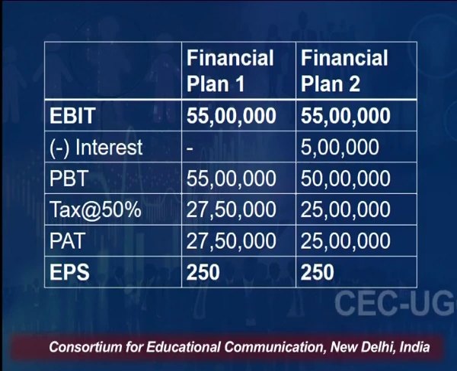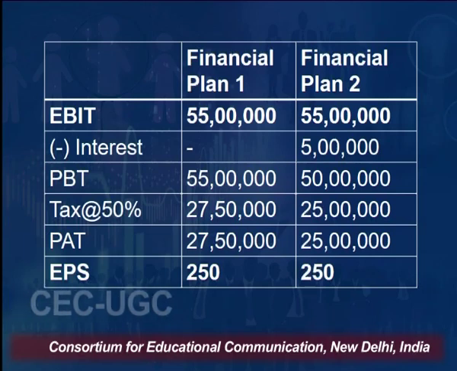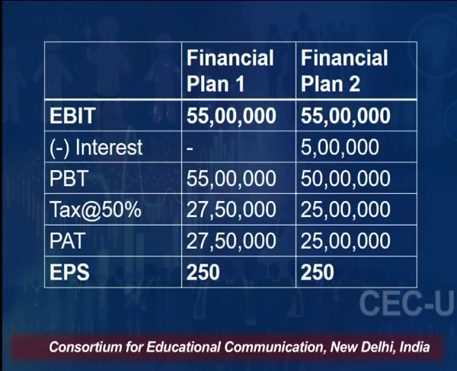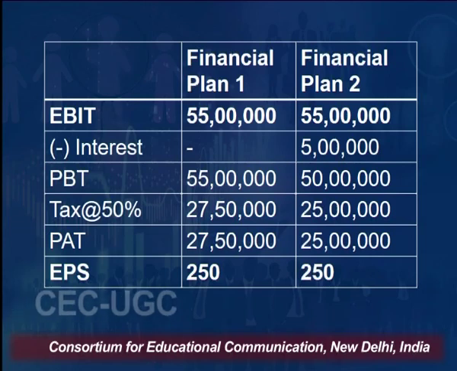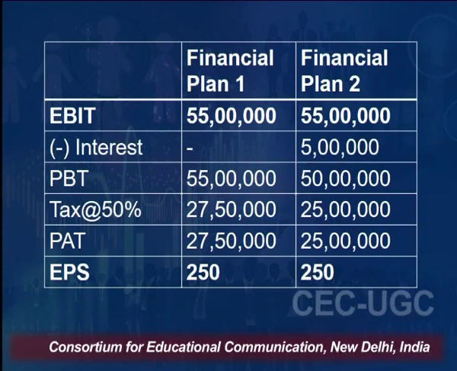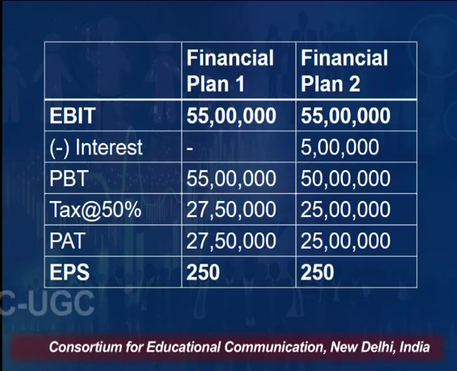Now, to calculate EPS, we need to divide profit after tax by the number of shares in both the financial plans. So, in case 1, the number of shares was 11,000, in case 2, the number of shares was 10,000. So, in both situations, the EPS value that we get is rupees 250. That means there is no change in EPS, whatever financial plan, whatever capital structure we have.